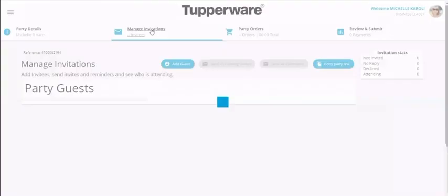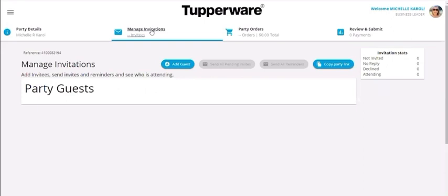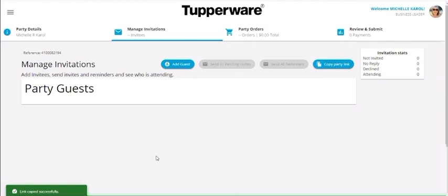You're going to hit Manage Invitations. So this is where you get your party link. Copy party link. You can copy this. See how it says link copied successfully? I can text that to my hostess. I can email that to her. I can Facebook message that to her. But you can also add guests. Now, at the current time, we can also email guests. You can send them a reminder of the party.